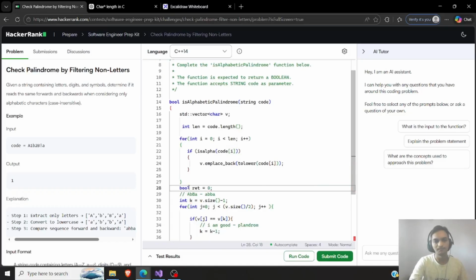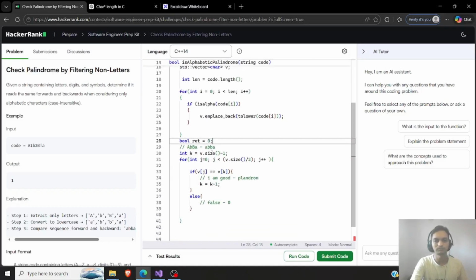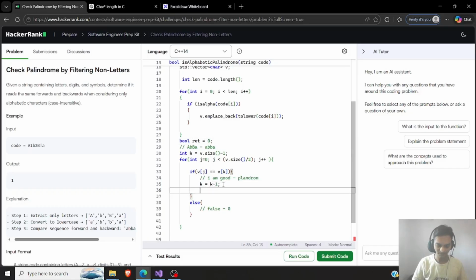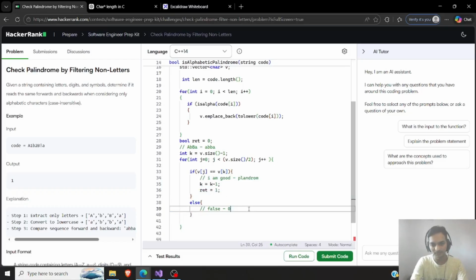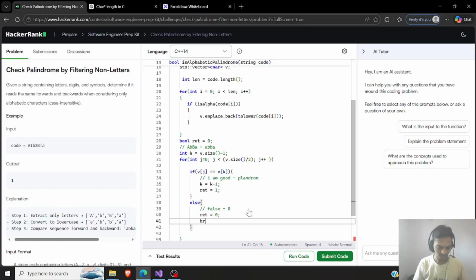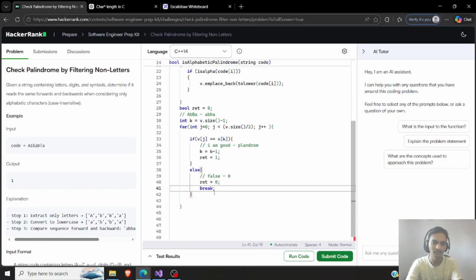I'll assume that it is not a palindrome, and then we'll keep updating it every time. Return is equal to 1, and anytime it reaches here, it's not a palindrome, so I'll make it 0 here, and then once we are here, we don't want to check anything else after we did this. So I think it is kind of close to how it will work.